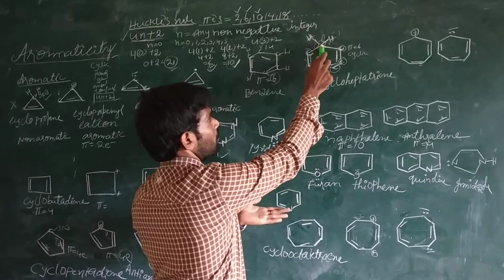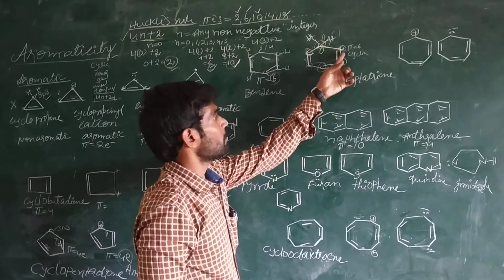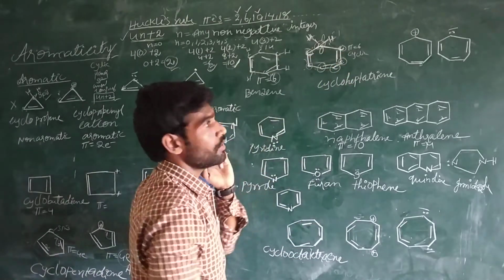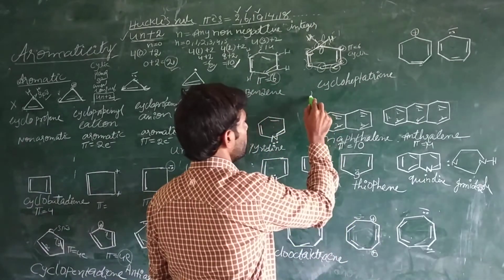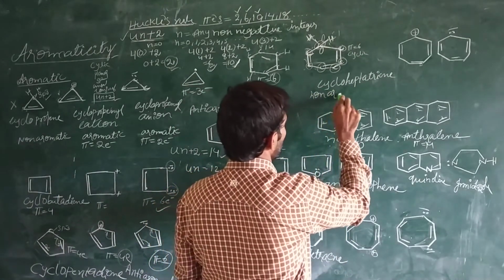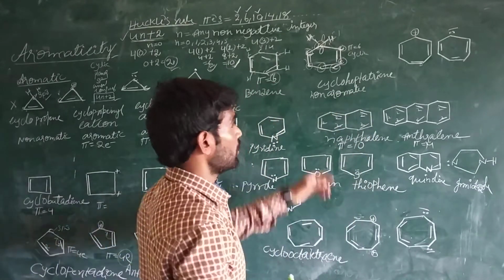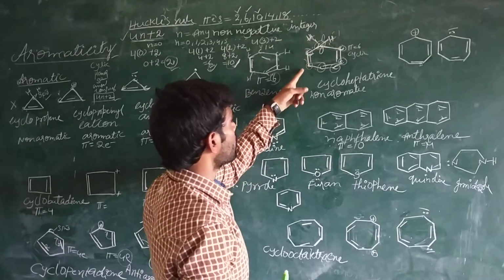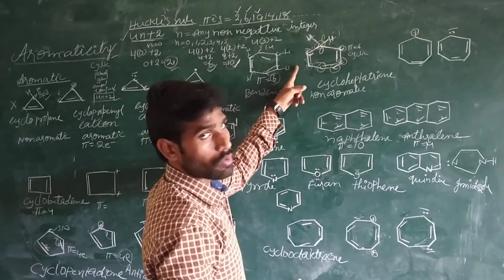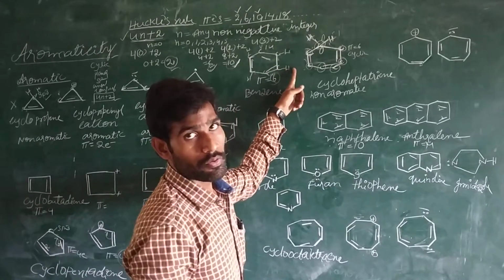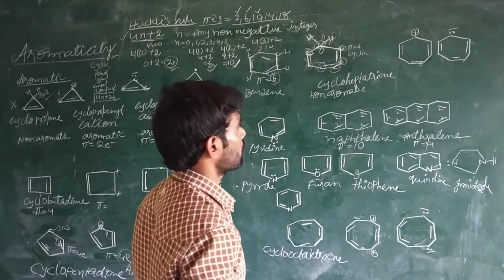So that's why these p orbitals are not overlapping with the remaining p orbitals, so no pi bond formation takes place. That is why cycloheptadiene is non-aromatic. A molecule has to satisfy all the criteria: it should be cyclical, planar, with sp2 hybridized carbons, and obey Huckel's 4n+2 rule. These 4 criteria must be satisfied by the compound.